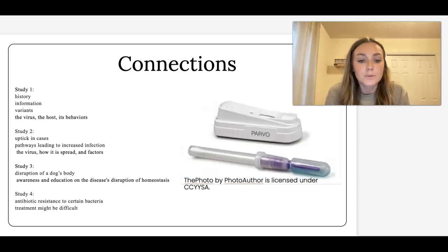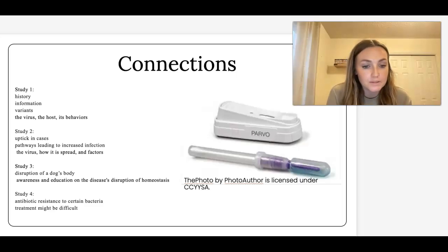From an article published by Microbiology Spectrum, researchers in China found an uptick in canine parvovirus illnesses and aim to further discover the pathways leading to the increased infection. This study can be very useful in my course project in further understanding the virus, how it is spread, and what factors are influencing the increase in positive illnesses.